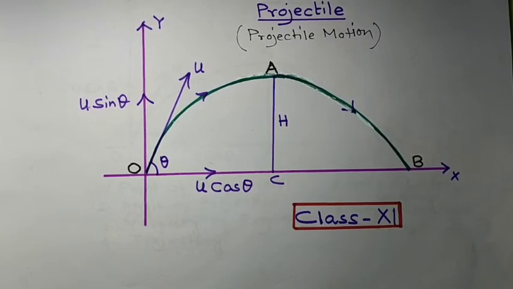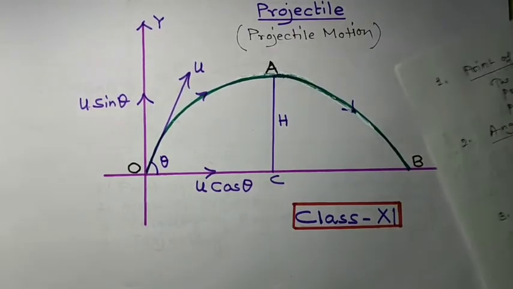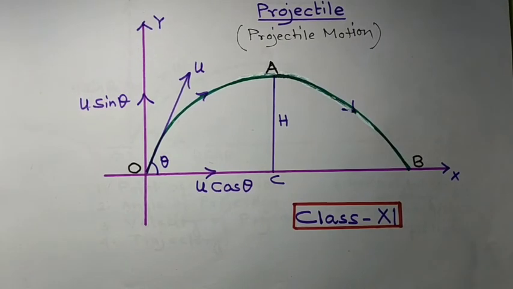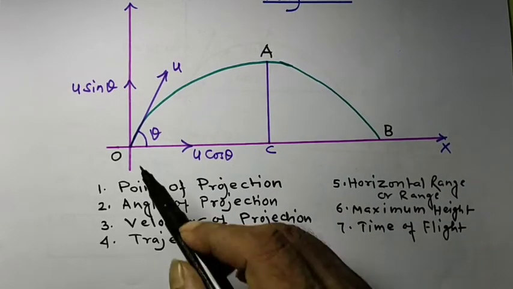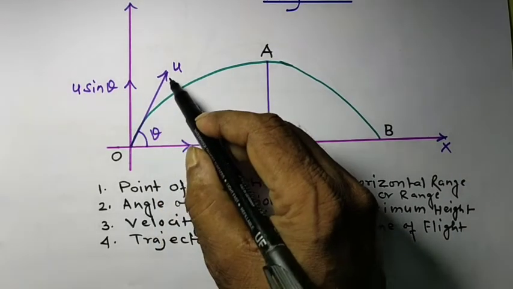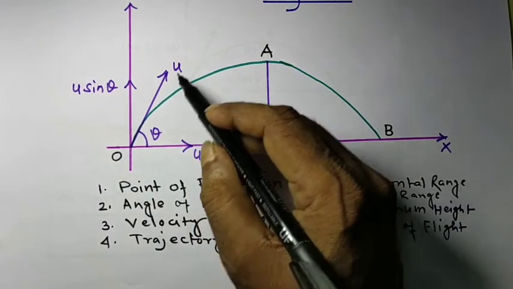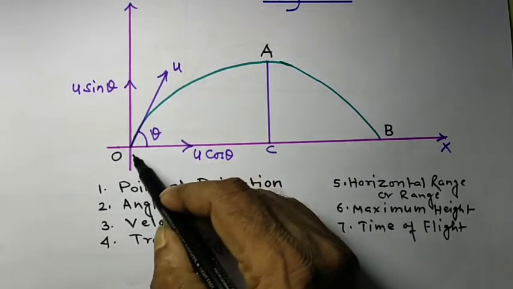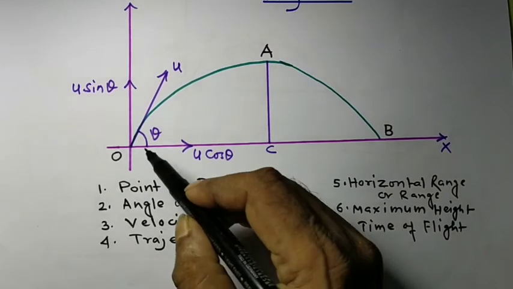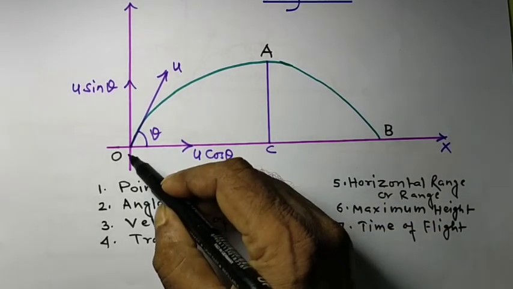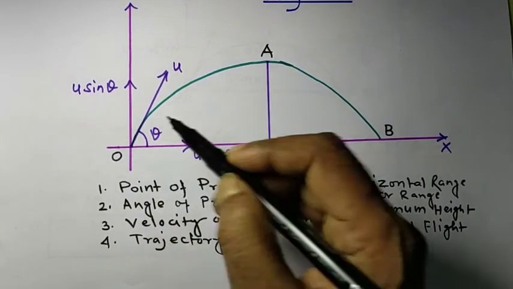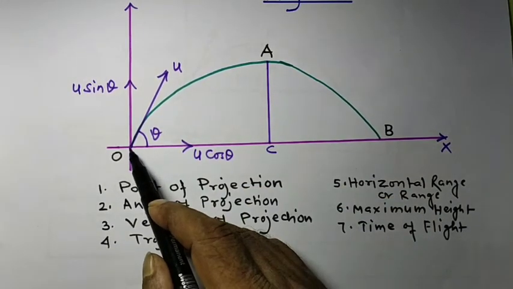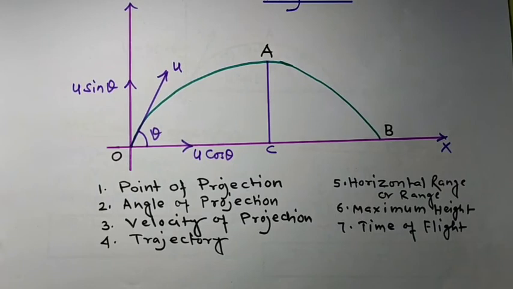Now we will discuss some important definitions regarding projectile. First, point of projection. What is point of projection? The point from which the projectile ejects is called the point of projection. The point from which the body is projected is called the point of projection. Here O is the point of projection.